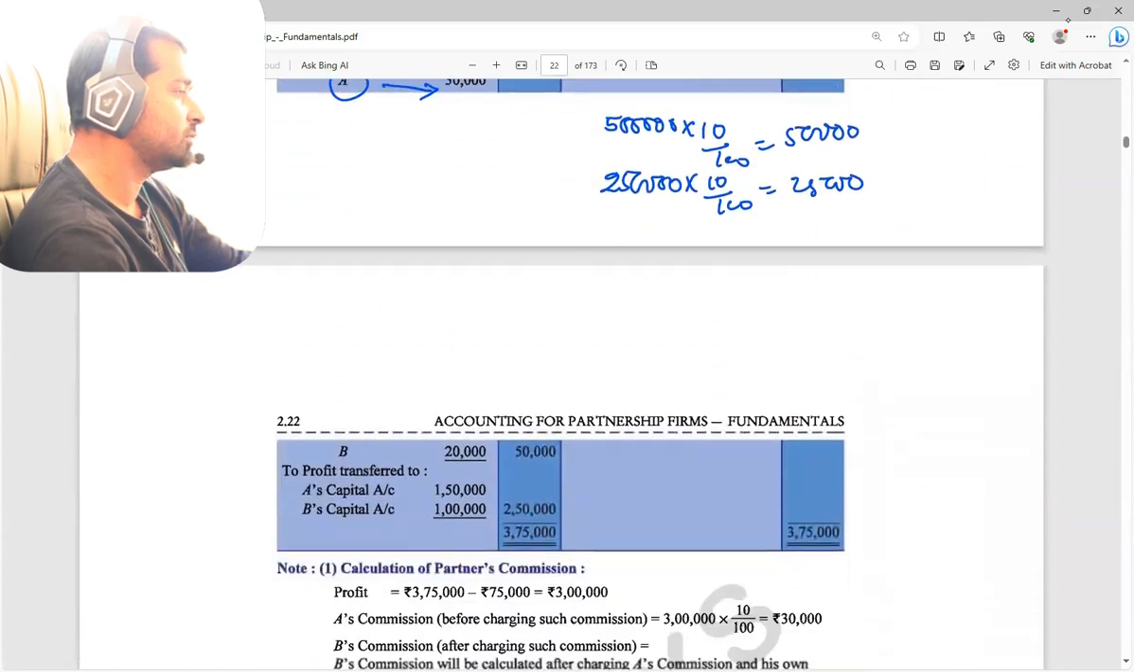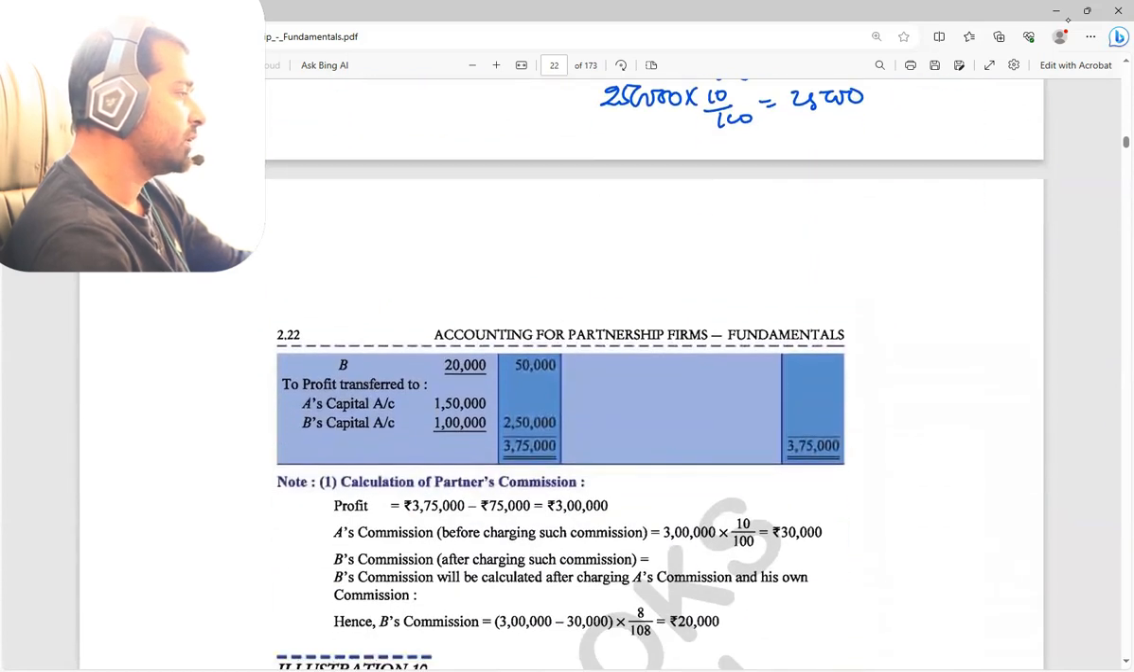Yes or no? Yes, sir. That's after charging the commission, right? Yes. Point B is the after charging. Point A is the before charging. Fine. Yes, sir. Okay.